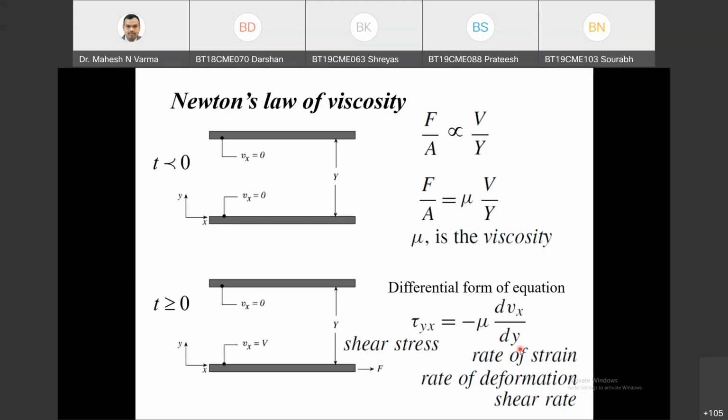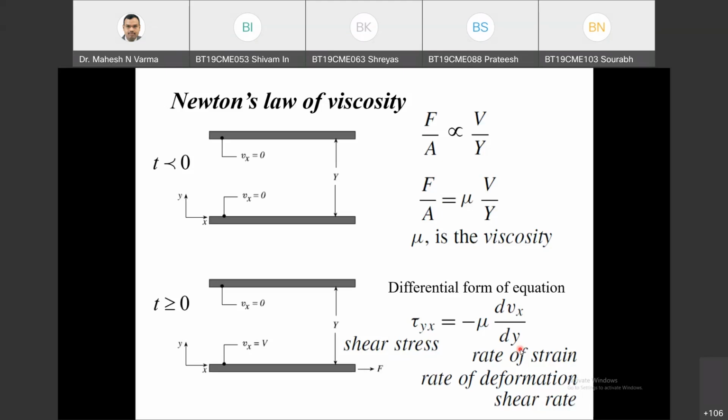Sir, the first layer above the bottom sheet, we are considering that from the start it is taking velocity v, right? But why are we not considering that it may cause some friction at the bottom? No, that is what the no slip boundary condition is. There is no slip between a layer of solid and a layer of fluid in touch. They will move with the same velocity.